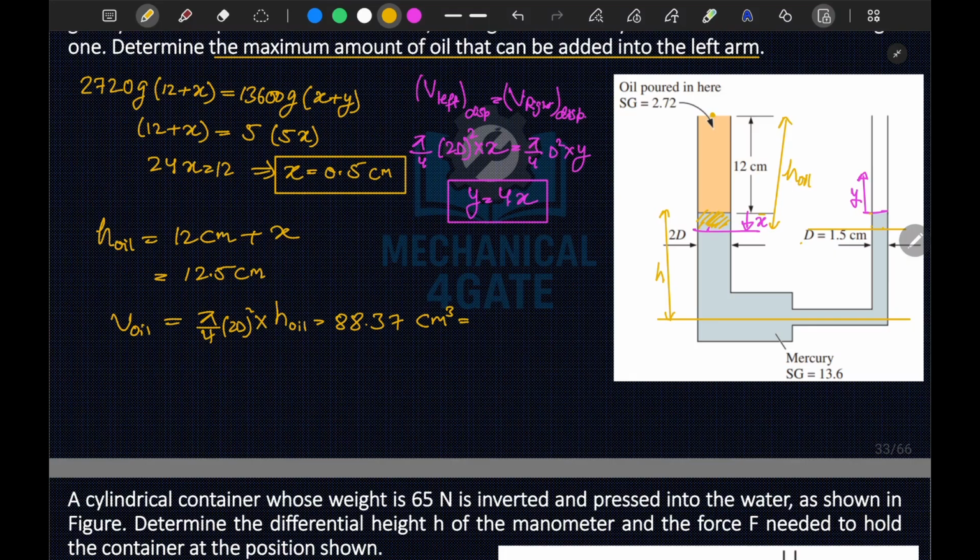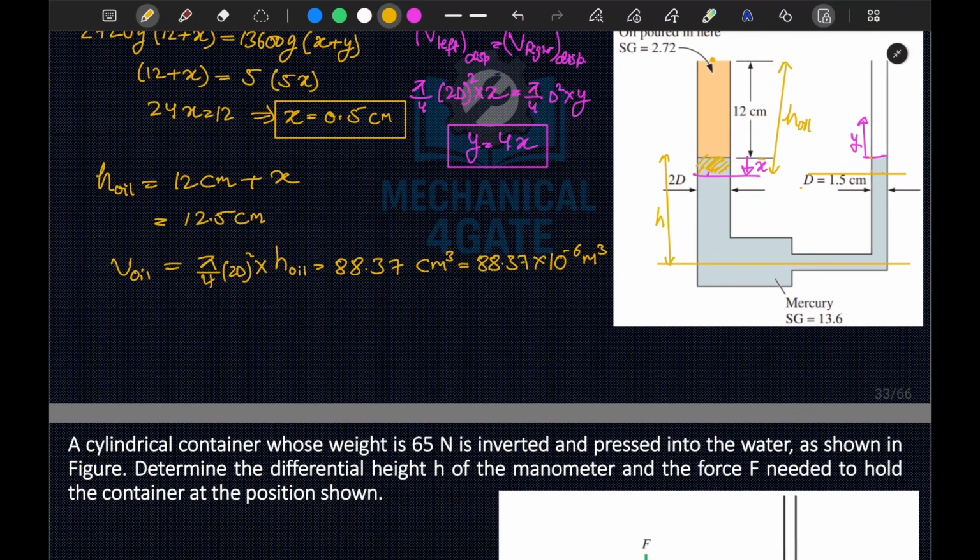Okay, and we can convert into meter cube by multiplying it with 10 to the power minus 6. So this is equal to 88.37 into 10 to the power minus 6 meter cube, because 1 centimeter is equal to 10 to the power minus 2 meter. And we can also find the mass of oil added, that is rho into volume of oil,